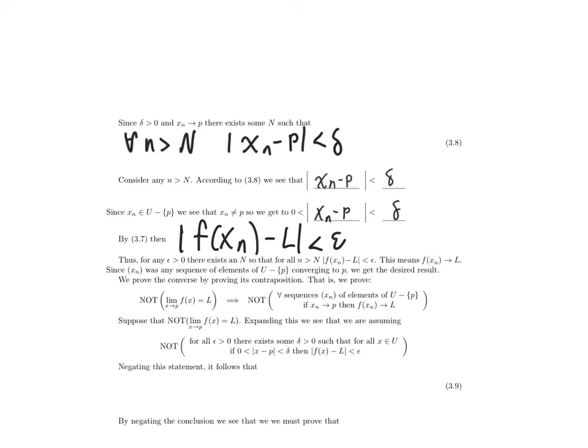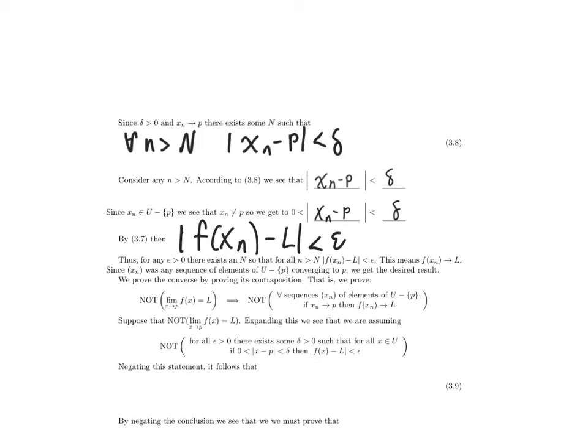So if we want to prove the reverse implication, just like the proof of the claim for continuity instead of limits, we'll prove the contrapositive. We'll prove that if not f of x converges to L, then not for every sequence xn of elements of U minus p, if xn converges to p, then f of xn converges to L.